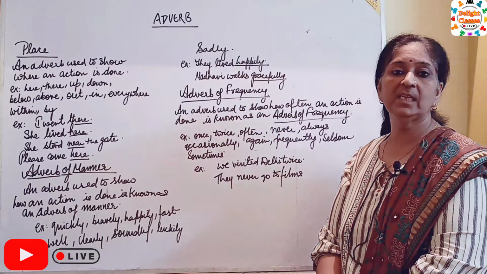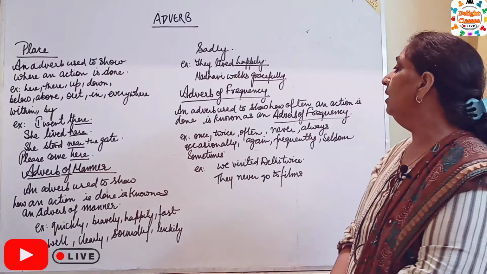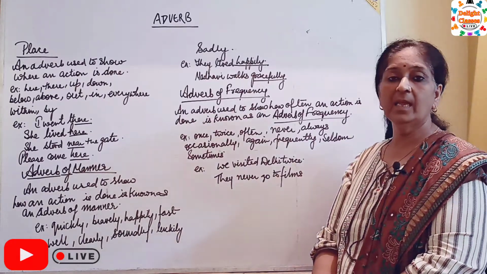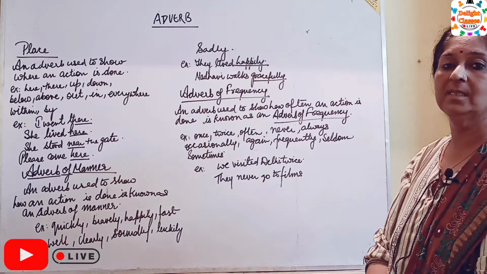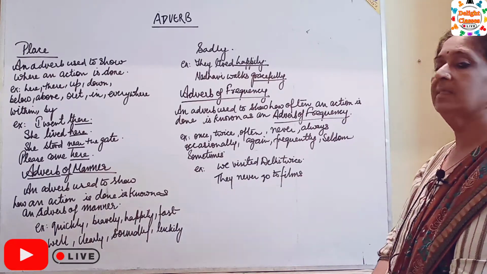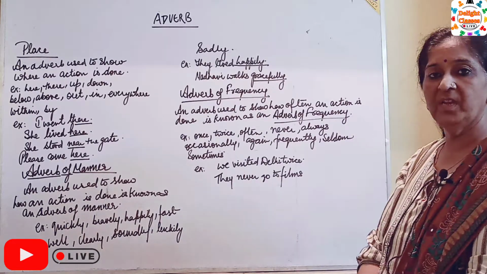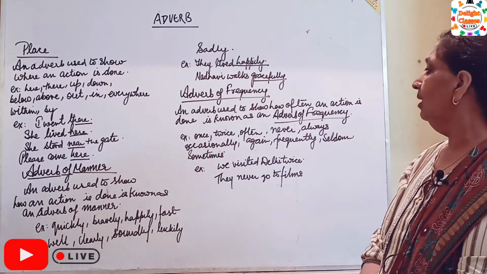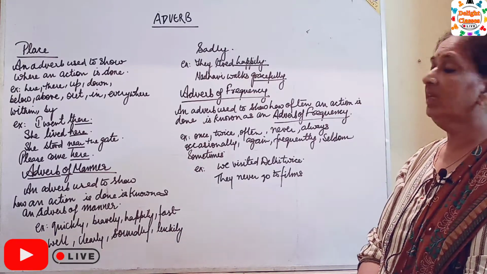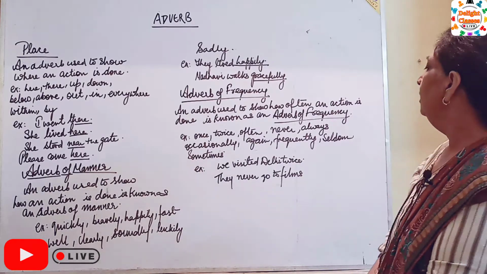Adverb of frequency tells us how many times the work is done. An adverb used to show how often an action is done is known as adverb of frequency. Once, twice, often, never, always, occasionally, again, frequently, seldom, sometimes.